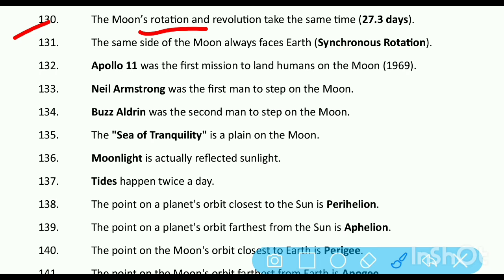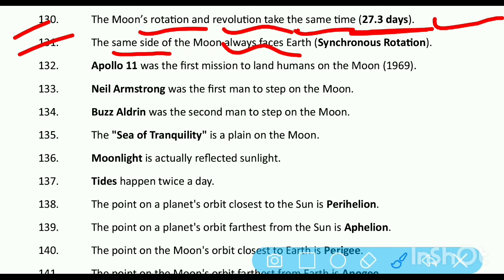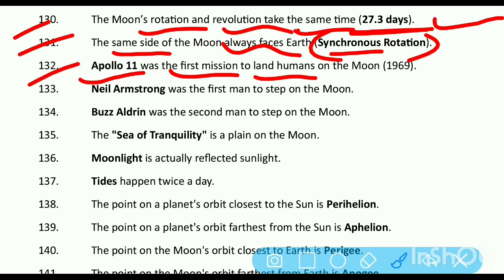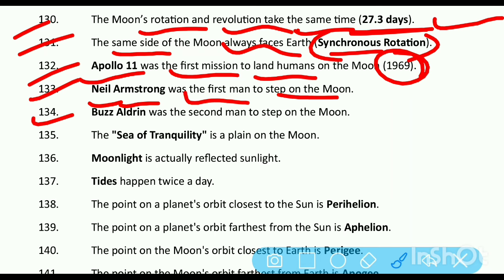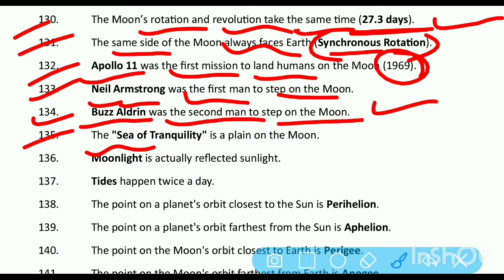The moon's rotation and revolution take the same time, 27.3 days. The same side of the moon always faces Earth, known as synchronous rotation. Apollo 11 was the first mission to land humans on the moon in 1969. Neil Armstrong was the first man to step on the moon. Buzz Aldrin was the second man to step on the moon. The Sea of Tranquility is a plain on the moon.